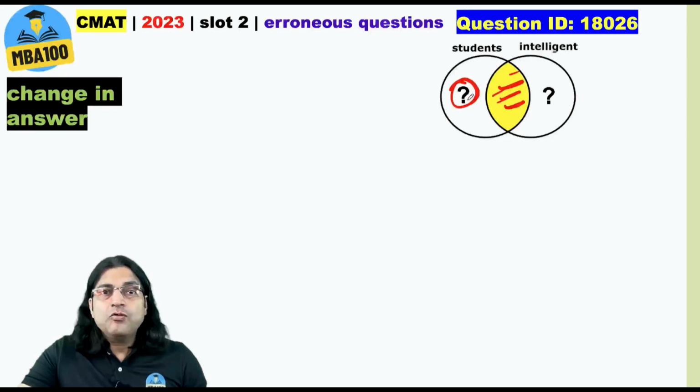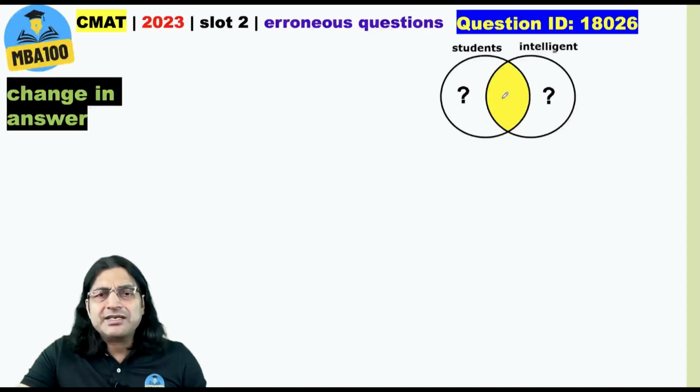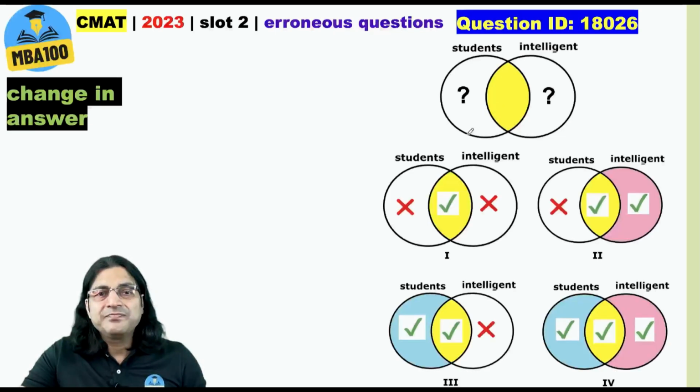That is all we know. Is there anything here? We actually do not know. Is there anything here? We do not know. The statement some students are intelligent is silent on this part as well as this part. It only tells us that here in this part there is at least one element. That is all that we know. And this statement gives rise to 4 cases. Case 1, when you have nothing here, nothing here. Case 2, when you have nothing here but something here. Case 3, when you have something here, nothing here. And then case 4, when you have something here, something here, something here. All these 4 cases are possibilities. We cannot infer any one of these 4 from this statement.